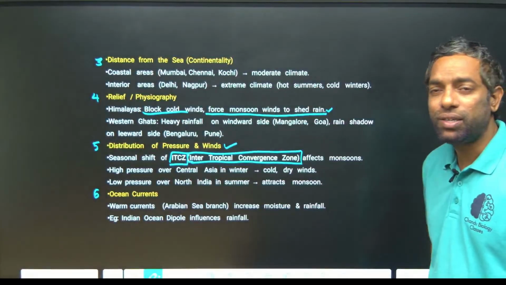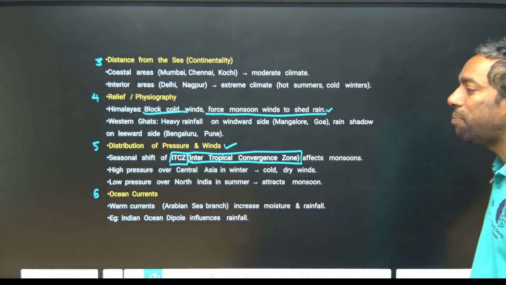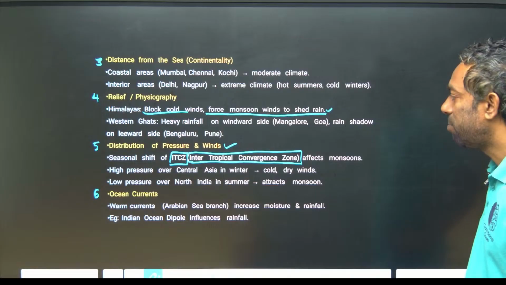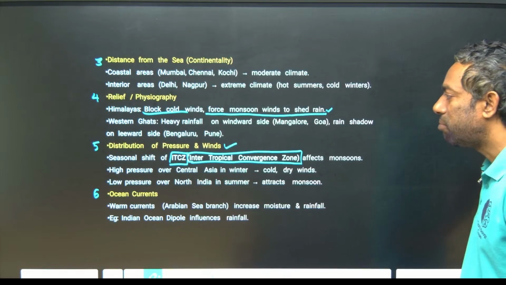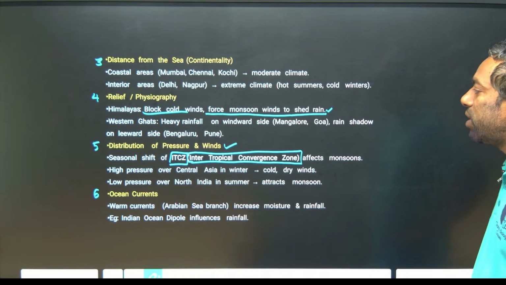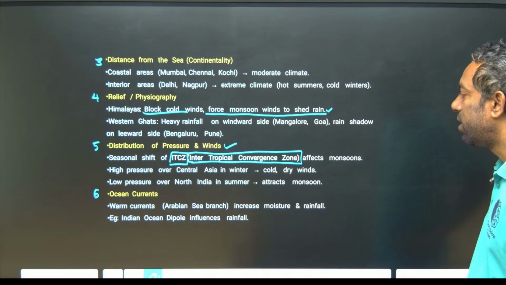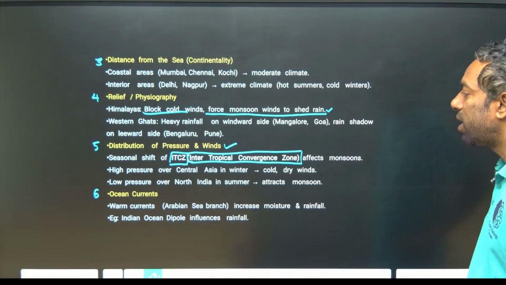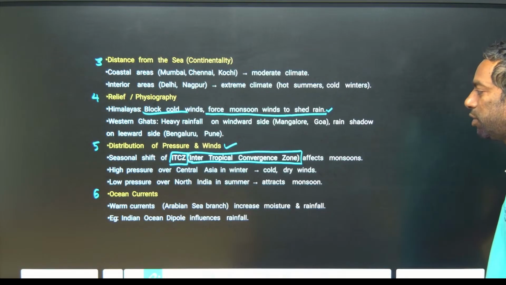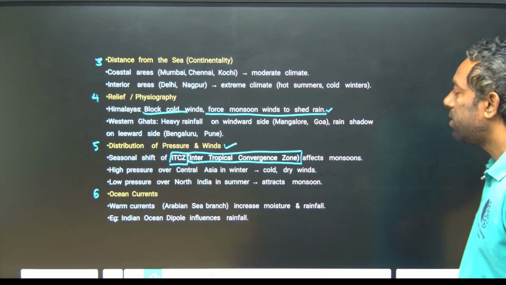Intertropical convergence zone. It is actually a low pressure belt, guys. It affects the monsoon. High pressure over Central Asia in winter, low pressure over North India in summer. Just look into here.